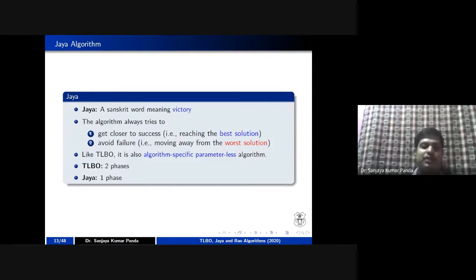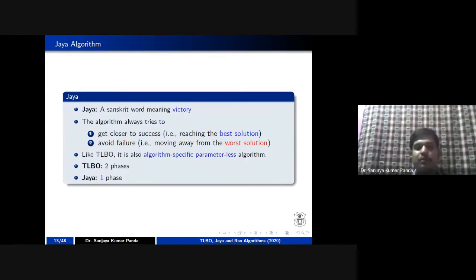In the Jaya algorithm, we are using the same type of equation that we have seen in TLBO. But this algorithm is a one-phase algorithm, whereas TLBO is a two-phase algorithm, where the teaching phase is followed by the learning phase. In the Jaya algorithm, both phases are merged into a single equation. This algorithm tries to get closer to success.